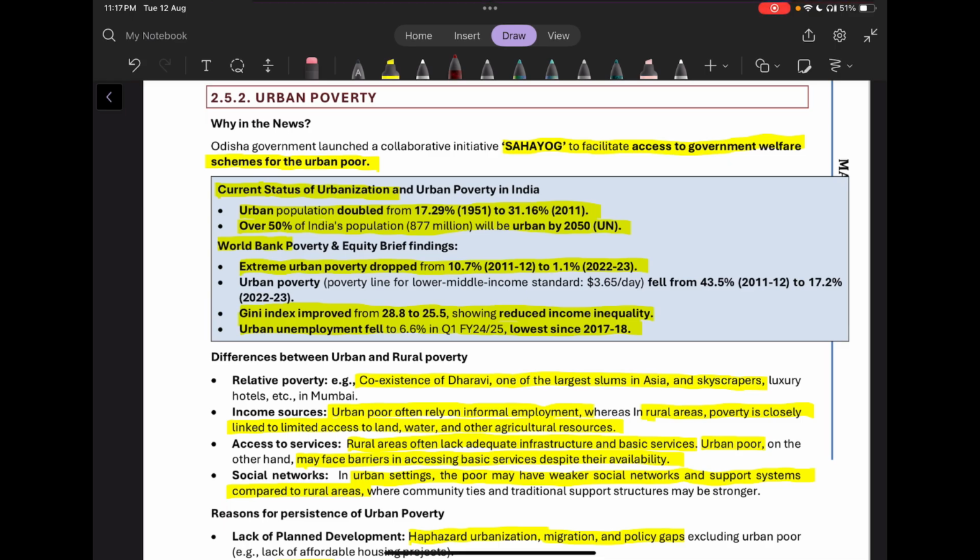Then urban unemployment fell to 6.6% in quarter one of financial year 2024-25. This has also been the lowest since 2017.